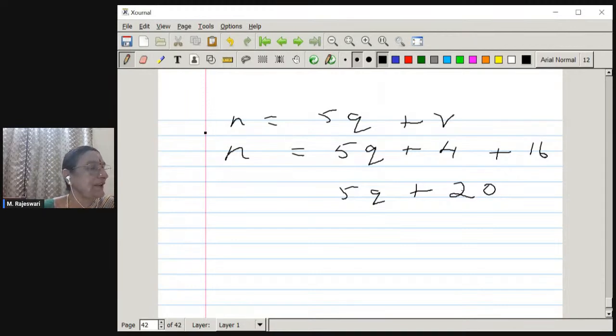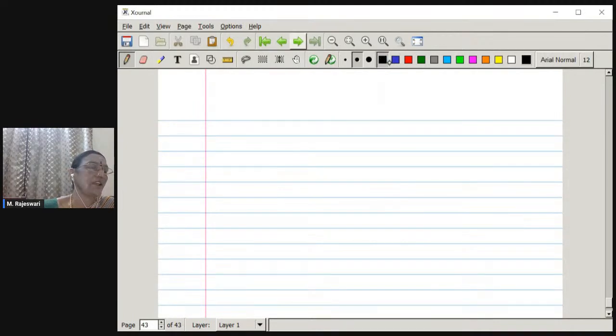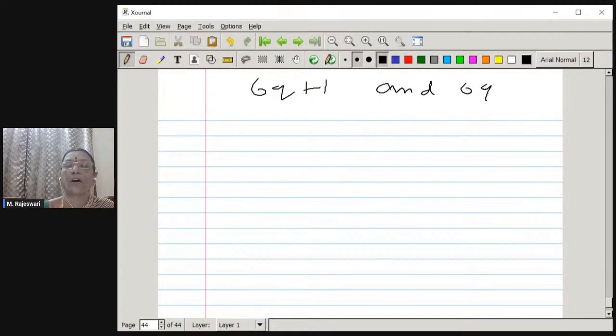And the same thing, question 14, I would like you to try as homework, in which we have to show that the square of an odd positive integer can be of the form 6q plus 1 or 6q plus 3. Any square of an odd number can be reducible to this form. That's what you have to prove. Okay. Now, this question I leave it to you for homework. You please try that. Otherwise, we will solve it in the next class if time permits.